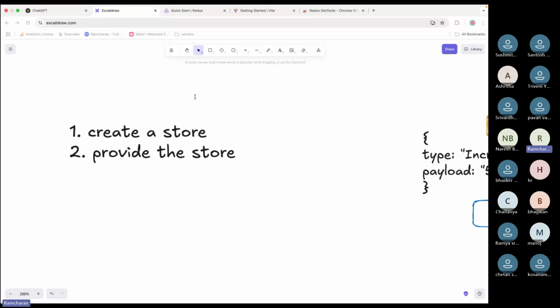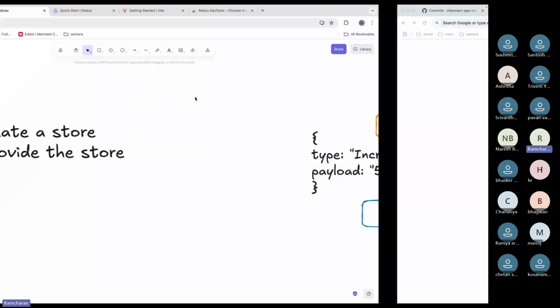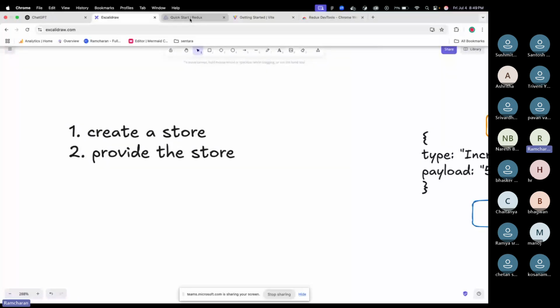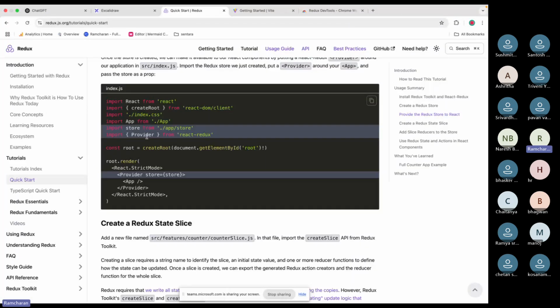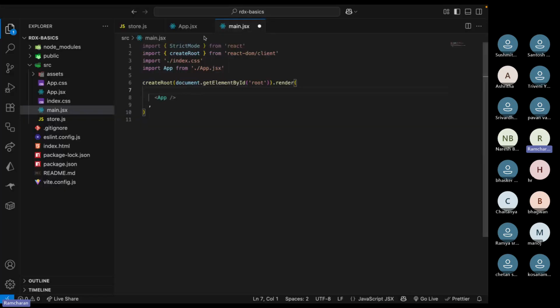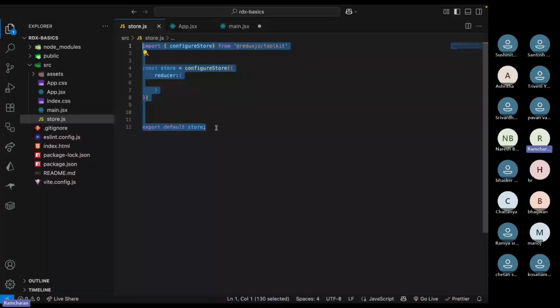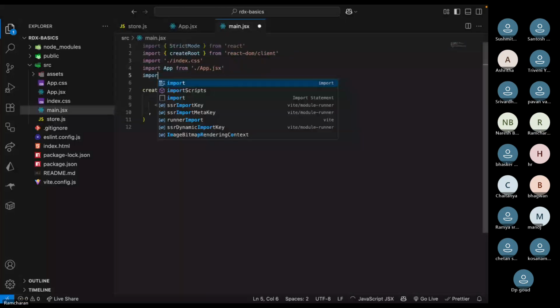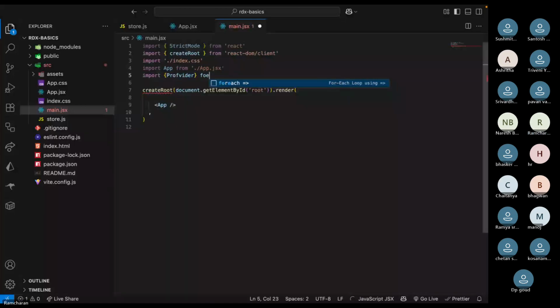So how will you provide the store? Again, you will use the Provider component from the React Redux library, the second library we installed. From that you import Provider and you provide the store file that we already created. I will import Provider from React Redux.